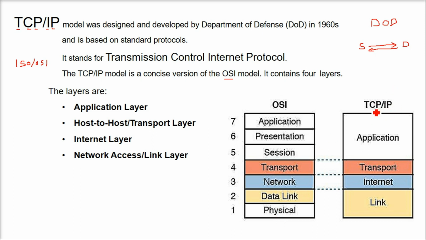Now the TCP/IP model has 4 layers. Application, presentation, and session are combined to make the application layer. The transport layer remains the transport layer. The network layer is called the internet layer now. And data link and physical layers are combined as the link layer. So ultimately this link layer is the physical layer only. Let me tell you again. The TCP/IP model has the application layer, host to host or transport layer, internet layer, and network access or link layer.